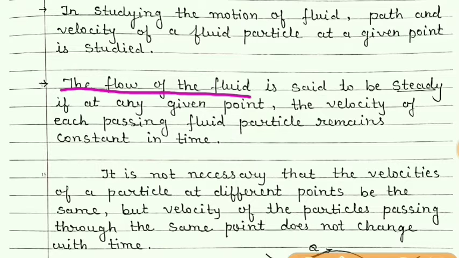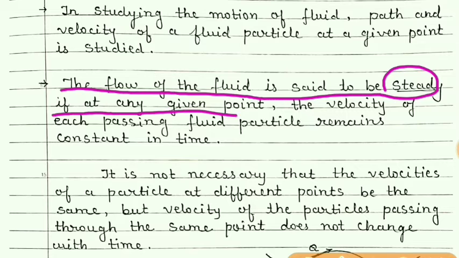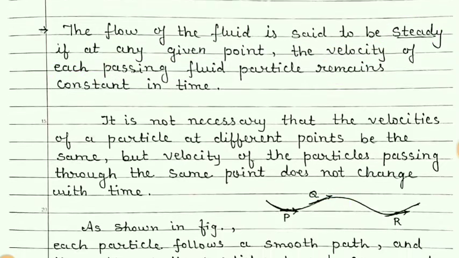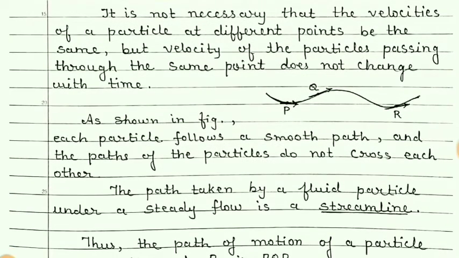The flow of the fluid is said to be steady if at any given point the velocity of each passing fluid particle remains constant with time. Means, when can we say that the motion of a fluid is steady?